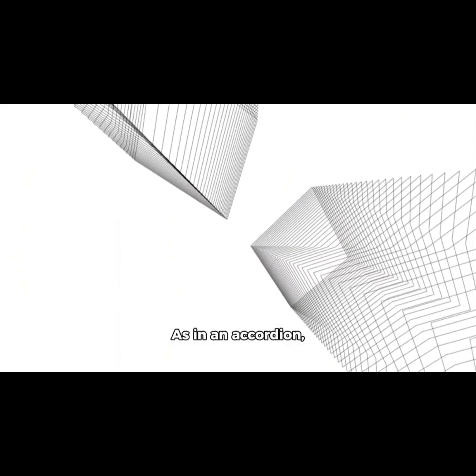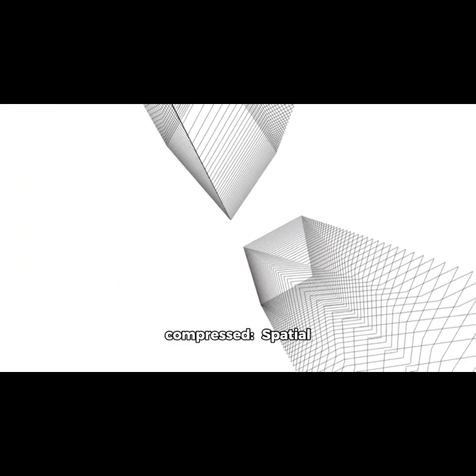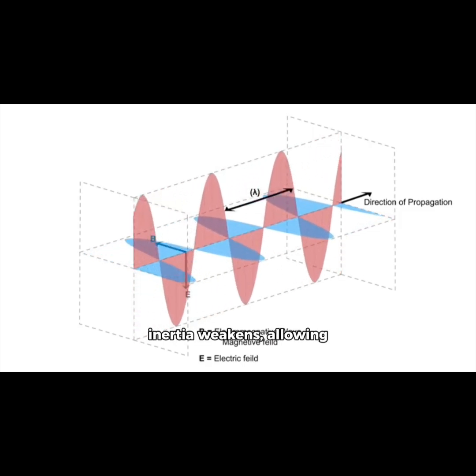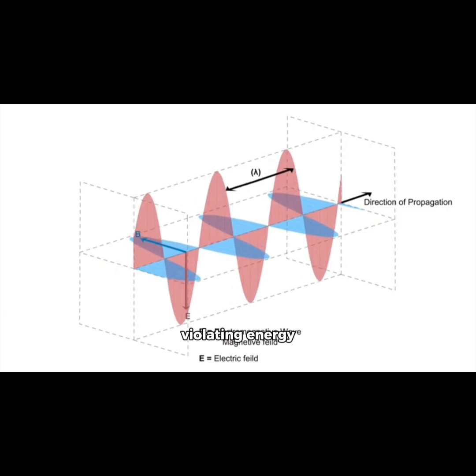As in an accordion, when these layers are compressed, spatial separation between destinations decreases non-linearly. Temporal intervals approach zero within the moving frame, adhering to the null-time principle of the quantum envelope. Resistance from vacuum inertia weakens, allowing for apparent superluminal traversal without violating energy conservation laws.